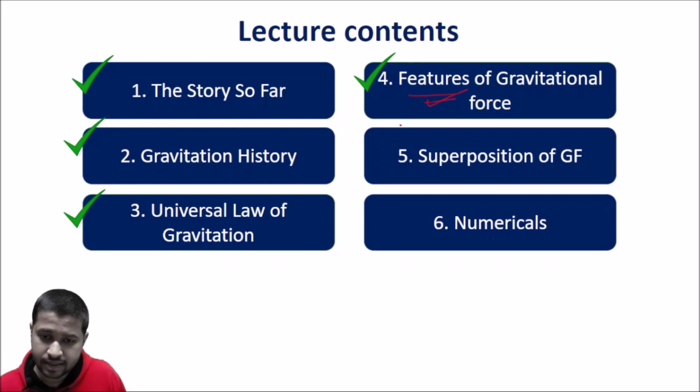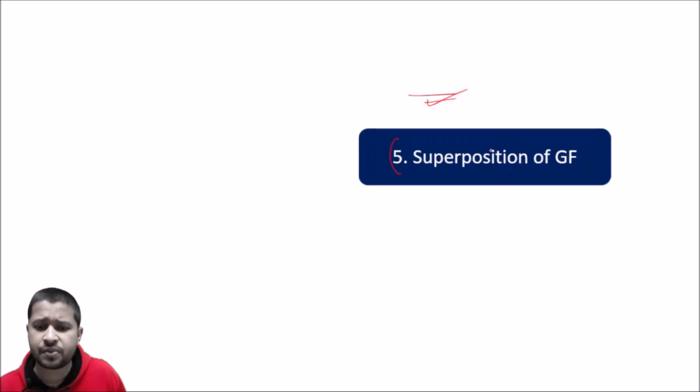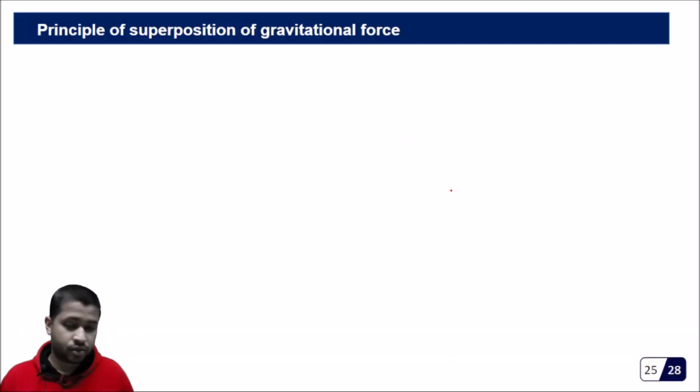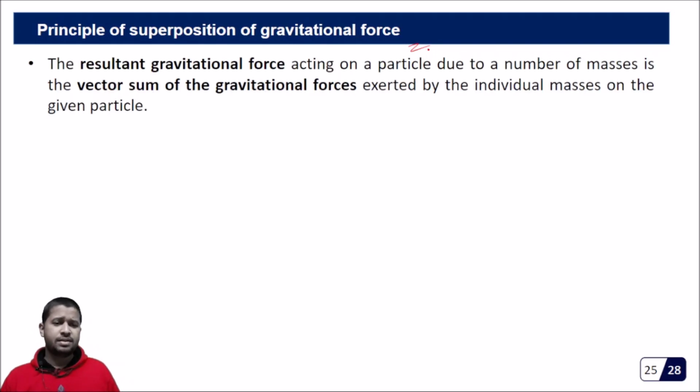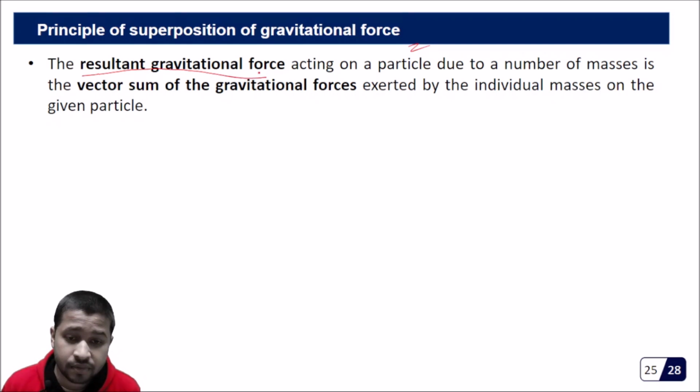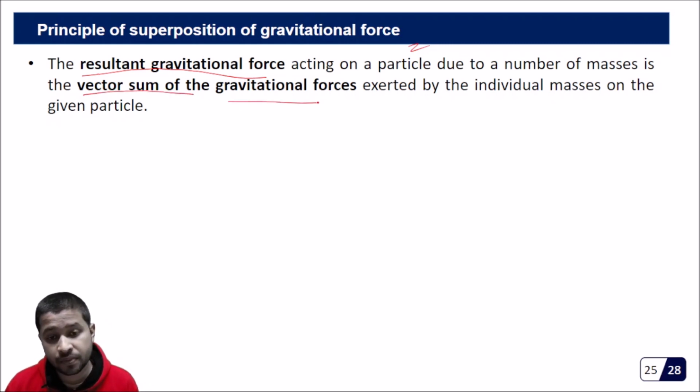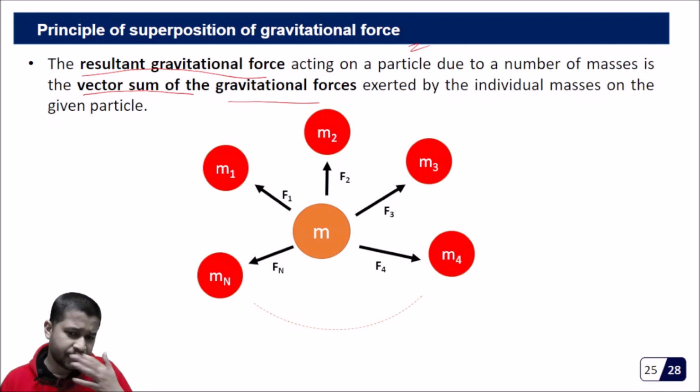Now let us see one important principle which we call the superposition of gravitational forces. The principle of superposition of gravitational force. What this principle states is that the resultant gravitational force acting on a particle due to a number of masses is the vector sum of the gravitational forces exerted by the individual masses on the given particle. So let's see what it is.